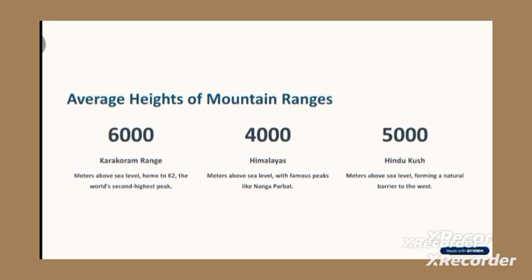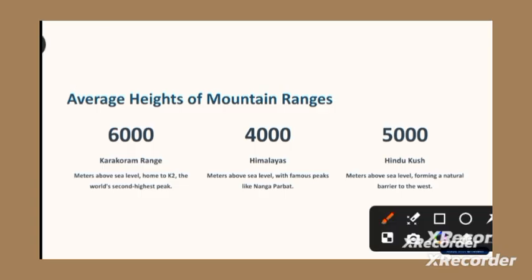Now let's discuss the height of the mountains. The highest mountainous range is the Karakoram, which is 6,000 meters high, and it is also home to K2, the world's second highest peak. The Himalayan range is 4,000 meters. And the last is Hindu Kush, which is 5,000 meters.